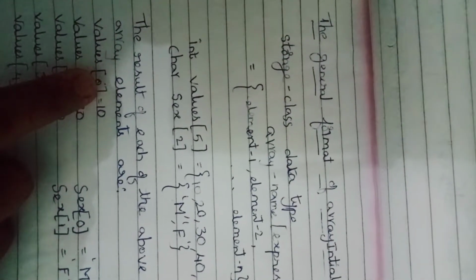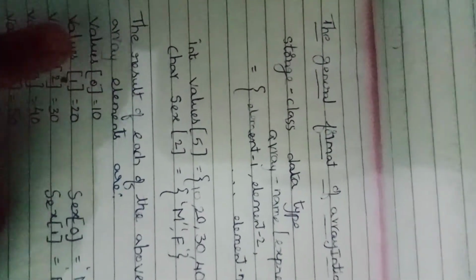Now note that in C++ the first element is always placed in the 0th place. Here the first element is 10, and that element is always placed in the 0th place.